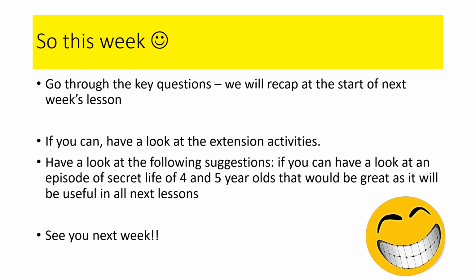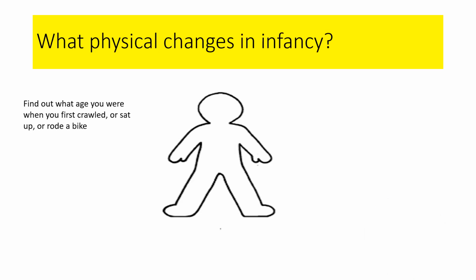It would be really helpful if you could create your own diagram of physical changes in infancy. So find out things like what age you were when you started crawling, or sitting up, or were able to ride a bike, or were able to feed yourself with a spoon, or any of the milestones. Any of those would be brilliant, and if you're able to jot those down, that'd be fabulous.